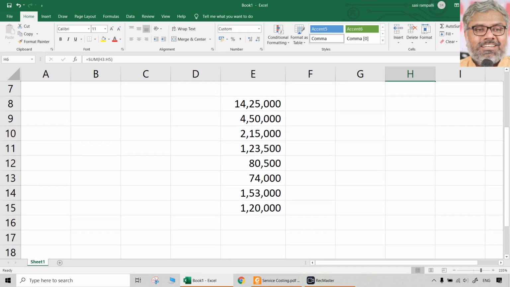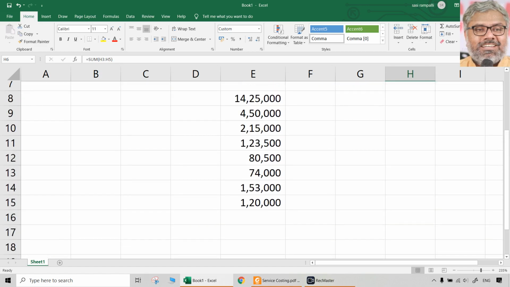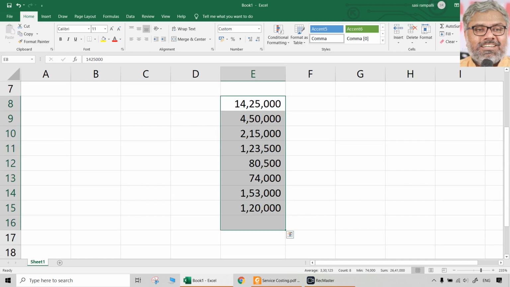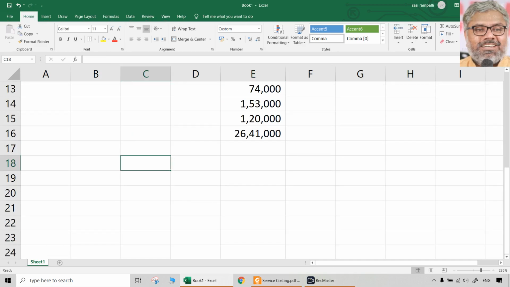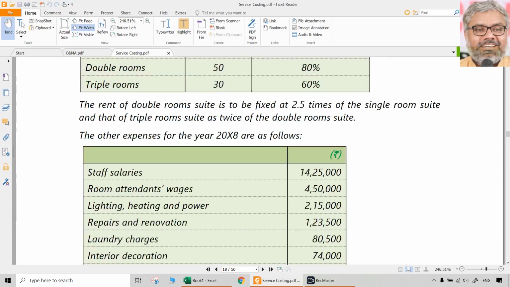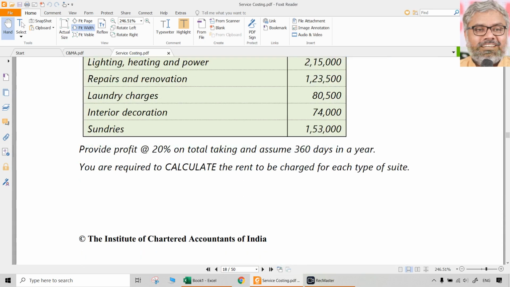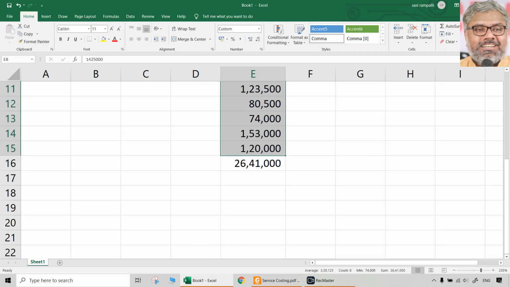How much should be the rent that is charged? That we don't know. Per room day, how much should be charged? That we don't know. But it should be how much? Definitely all the cost should be covered, which is 26,41,000. Cost should be anyway covered, plus 5% of revenue, plus 20% of the revenue as profit.